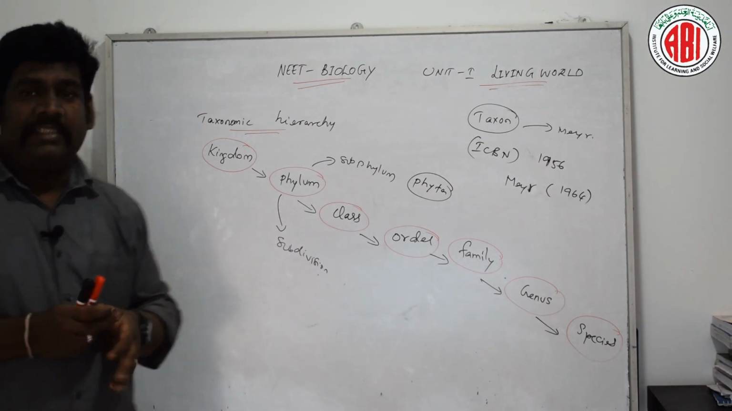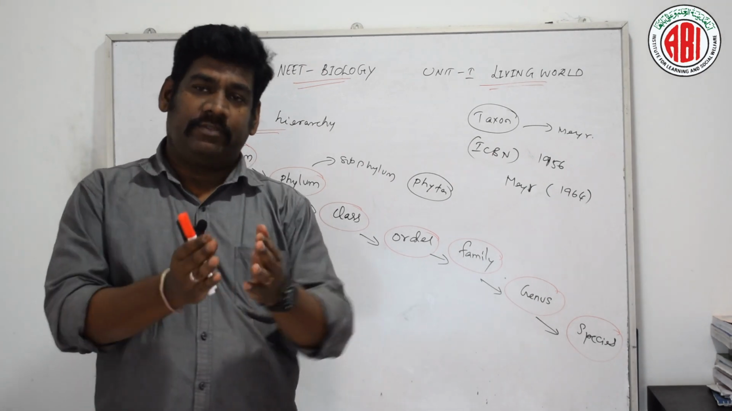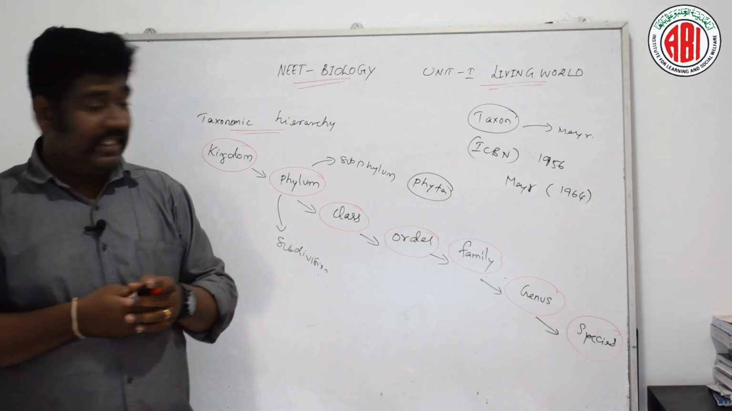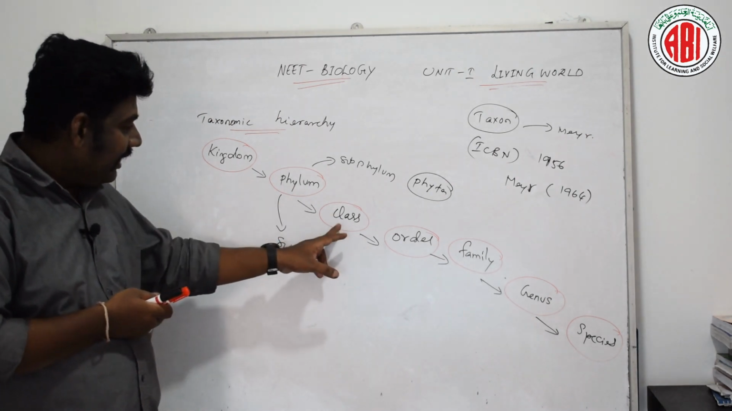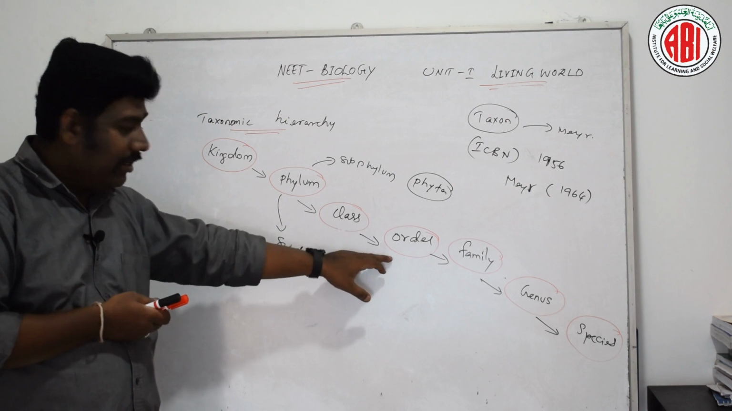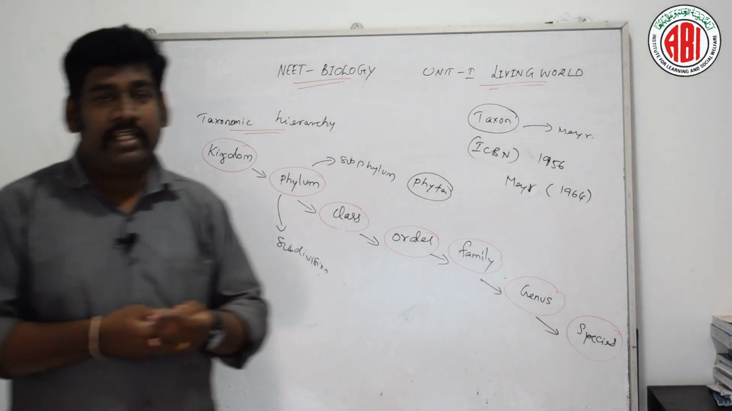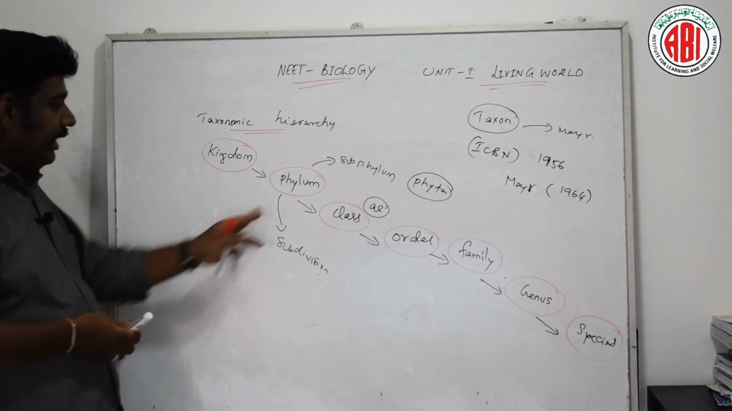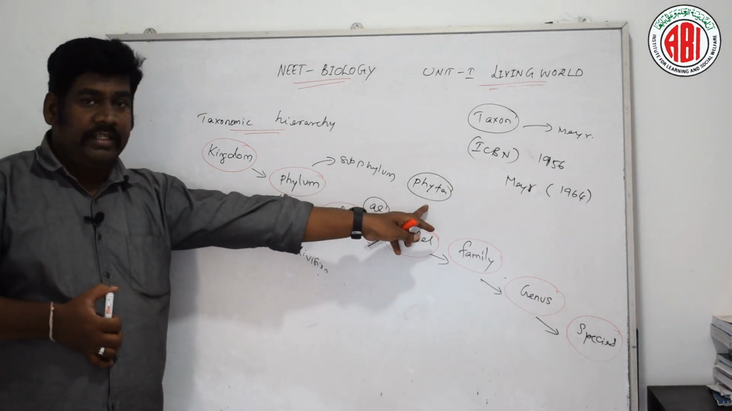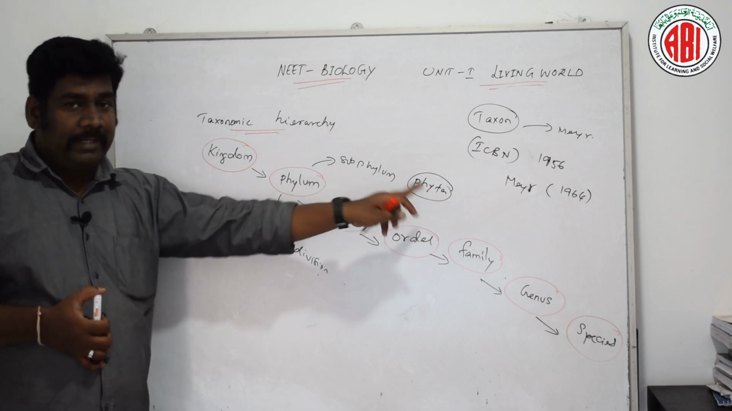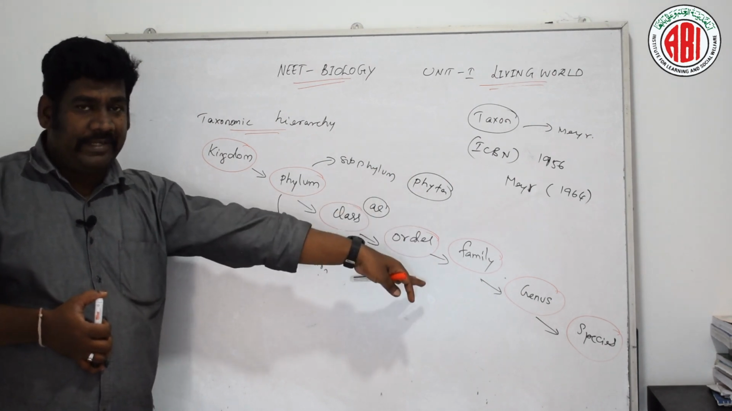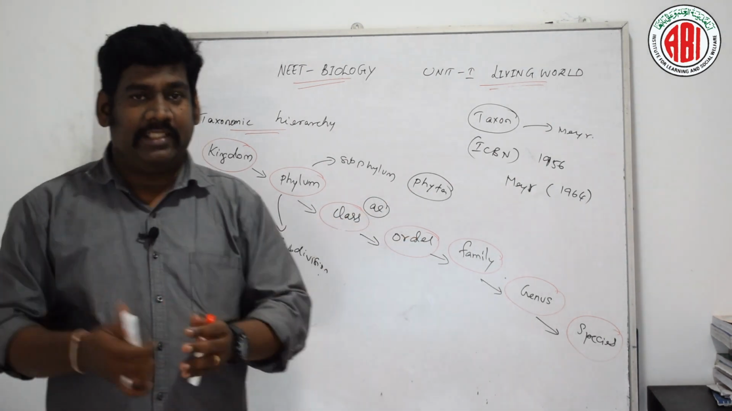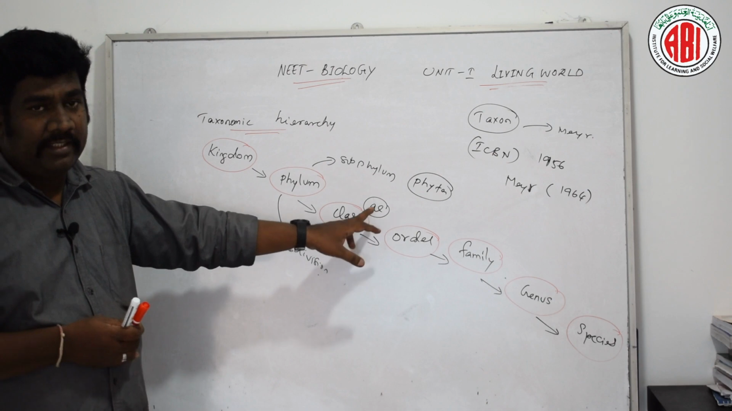The next category is called class. A division is divided into different categories called classes. It is a taxonomic category between the division and the order, that is, between the phylum and the order. Phylum is nothing but division. Here the phylum should be used with the suffix phyta, like Bryophyta and Pteridophyta. And for class we use the suffix a. That is a very important term.